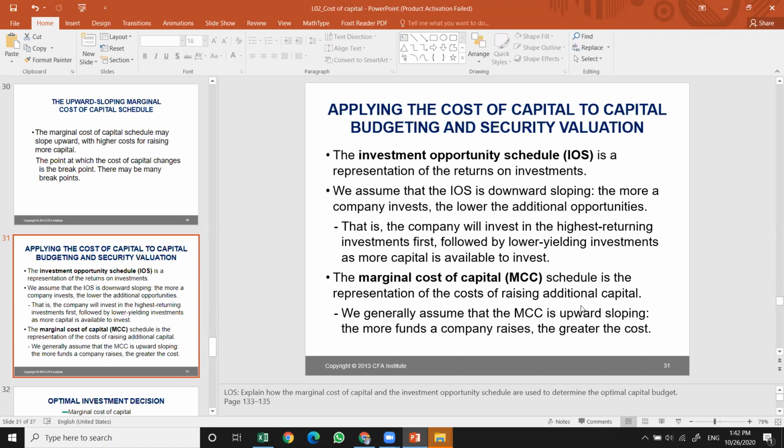So the marginal cost of capital schedule is a representation of the cost of raising additional funds, similar to the weighted average cost of capital. We generally assume that the marginal cost of capital is upward sloping. The more funds a company raises, the greater the cost will be.